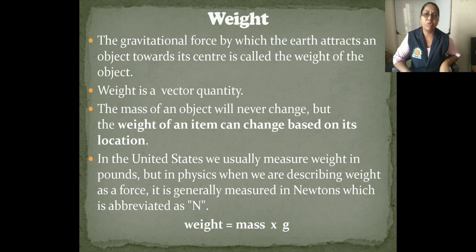The gravitational force by which the earth attracts an object towards its center is called the weight of the object.